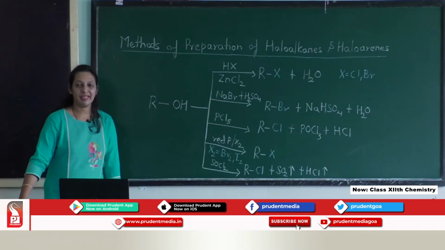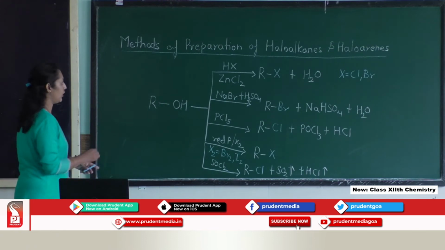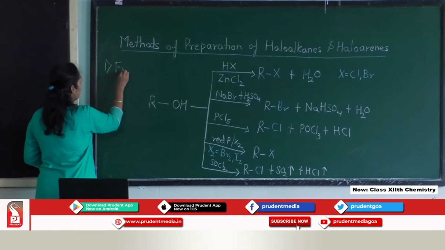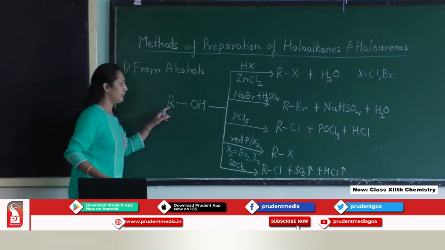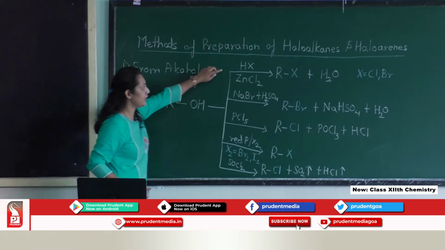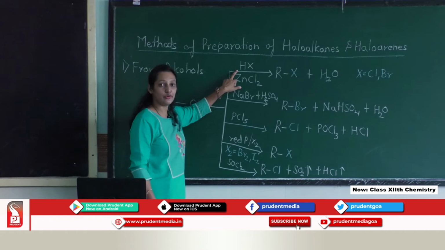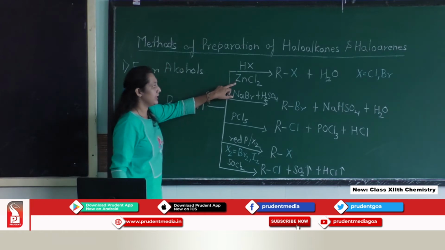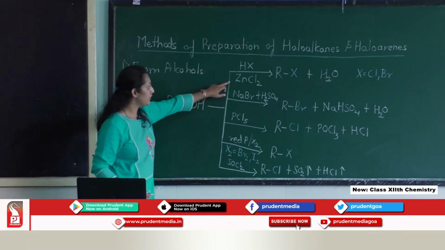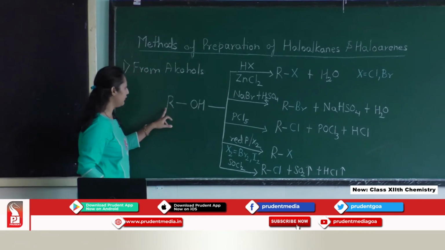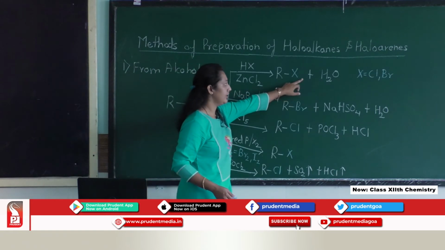Let us move on to the methods of preparation of haloalkanes and haloarenes. The first method of preparation is from alcohols. If we take an alcohol and treat it with HX, where X can be Cl or Br, that is hydrochloric acid or hydrobromic acid, in the presence of zinc chloride, zinc chloride acts as a catalyst. The purpose of adding the catalyst is that it helps in cleavage of the carbon-oxygen bond. So, we will get alkyl halide plus water.